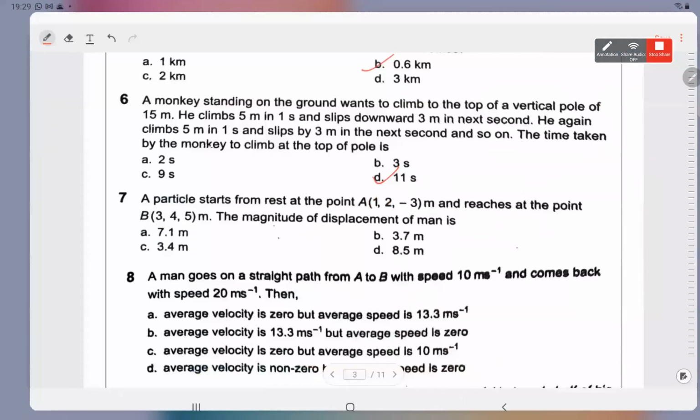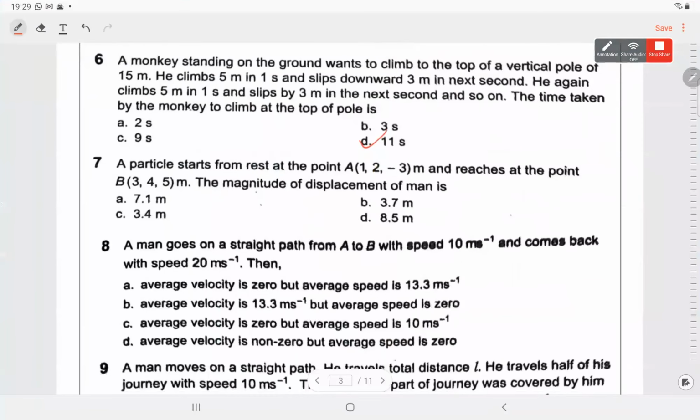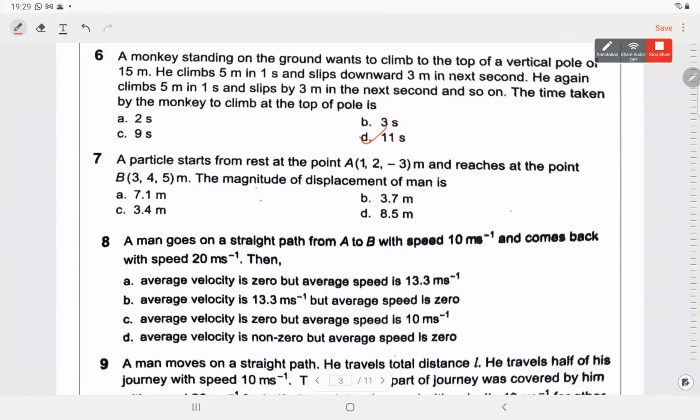Question number 7 is a doubt. It was sent by Sia. Particles start from rest. Yes, it will be D. Okay. 7 answer is D. D for Delhi.